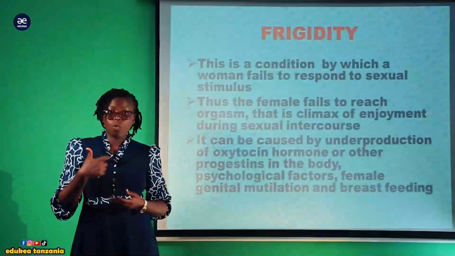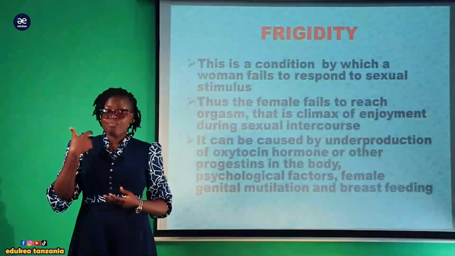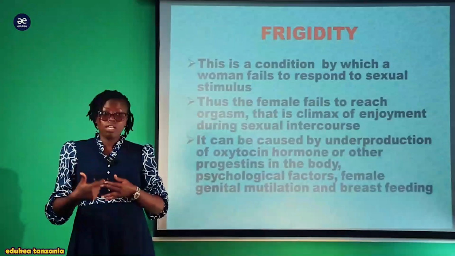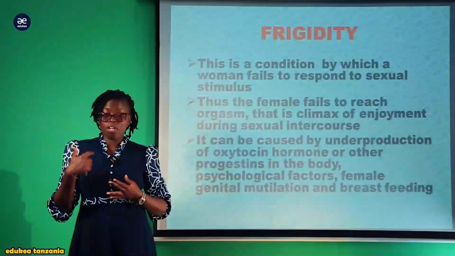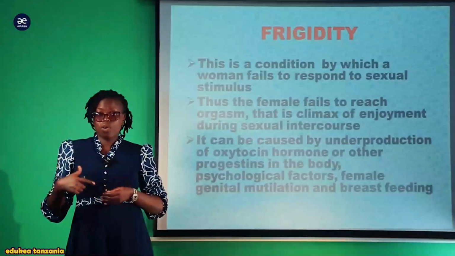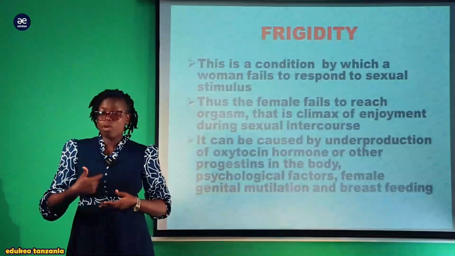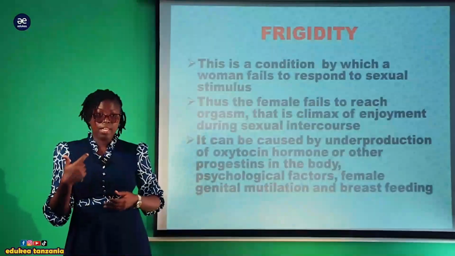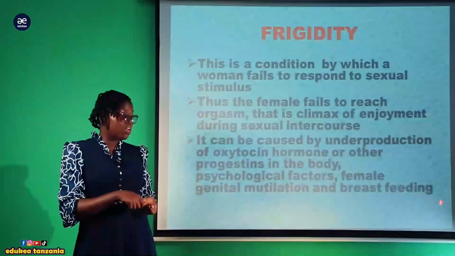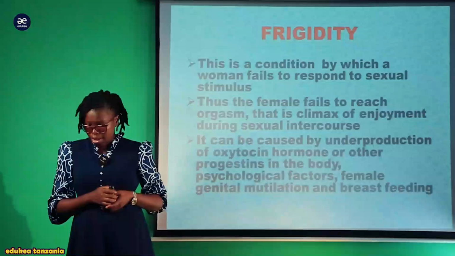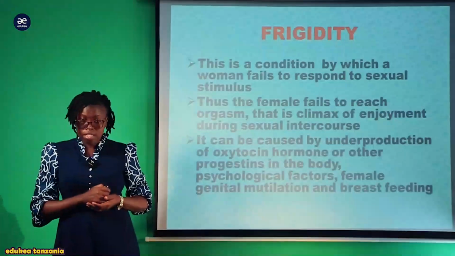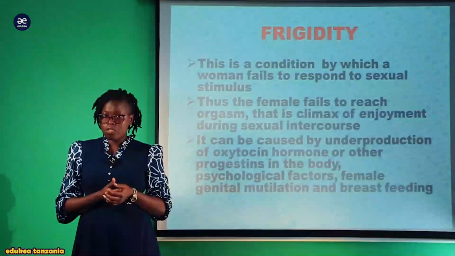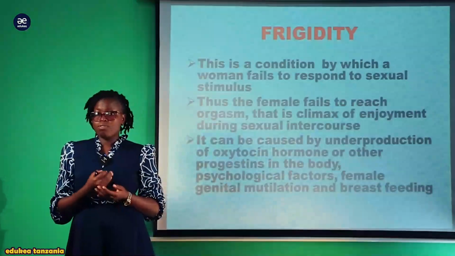Kwa mfano wale ambao wanakeketwa, that's clitoris, ambao ni organ for orgasm, ambao ni organ for sexual stimulation kwa wanawake. So once it is removed, inakuwa ni vigumu sana mwanamke kuweza kupata hisia, kuweza kufikia ile orgasm. Na vile vile breastfeeding, kwa wale ambao wananyonyesha, wanakuwa wana experience this particular disease or disorder.